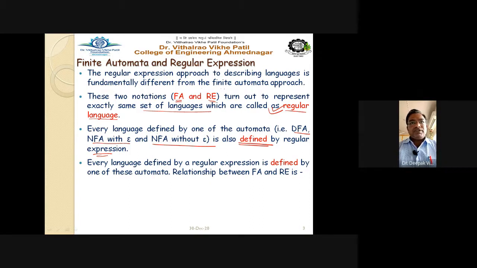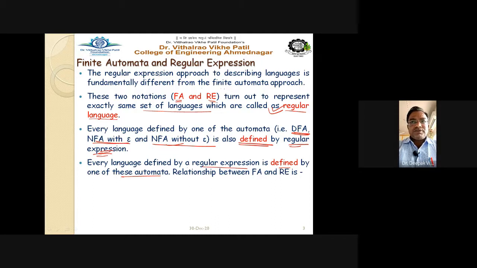So you can have the NFA with epsilon moves, the NFA without epsilon moves, as well as the DFA for that particular language. For the same set of strings, we can write down the regular expression. So every language defined by a regular expression is defined by one of these automata. Conversely, if the language is defined by a regular expression, then definitely it has an automata. We can draw its graphical representation for that particular language.